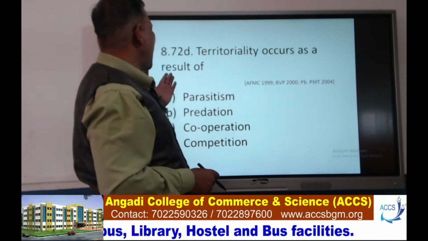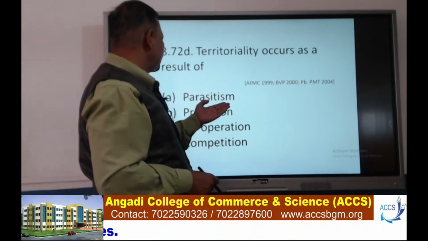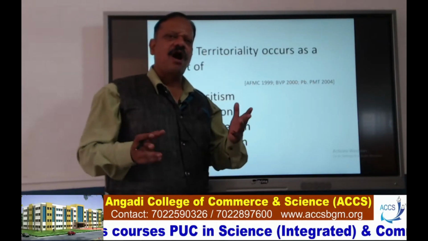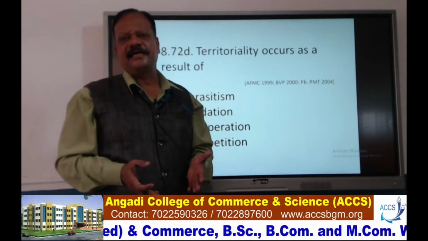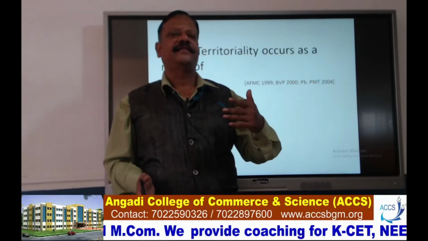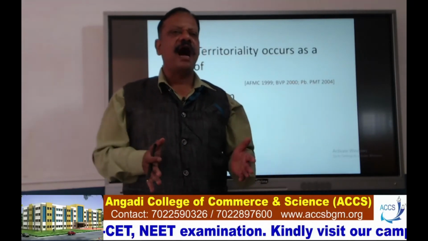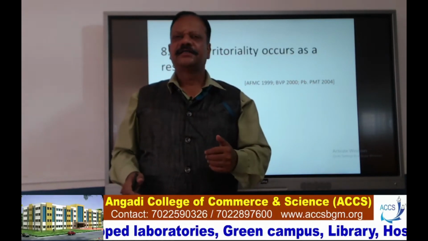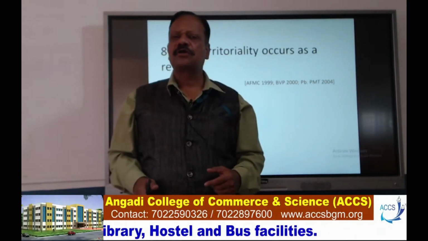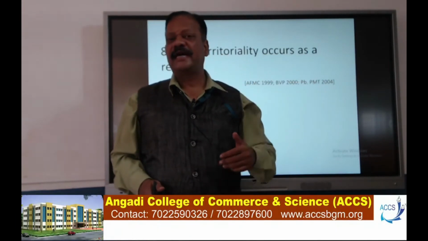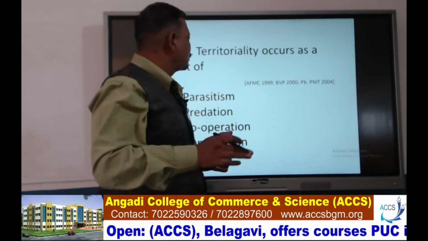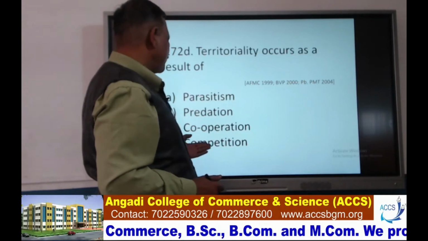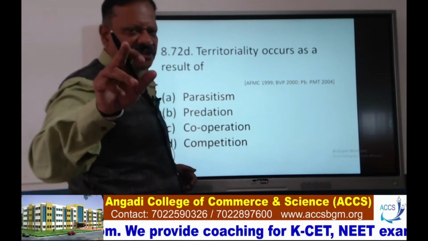Territoriality occurs as a result of parasitism, predation, cooperation, competition. When competition comes, automatically we say this is mine and this is yours. In between us there will be a border, and that border we call territory. So when a competition comes, automatically the territories come, the areas come. So territoriality occurs as a result of competition. That is option D. Competition is the right one.